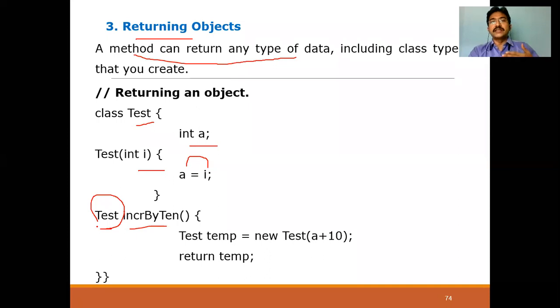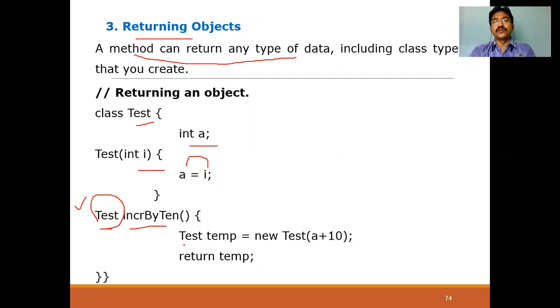Int only. If a method returns a float value, what is the return type of that method? Float. What is the return type of a character? If it returns a character, the return type is char only. If the method returns nothing, the return type is void. If a method returns an object, what is the return type? Class. If a method returns an object, then the return type, the receiving end, should be a class only.